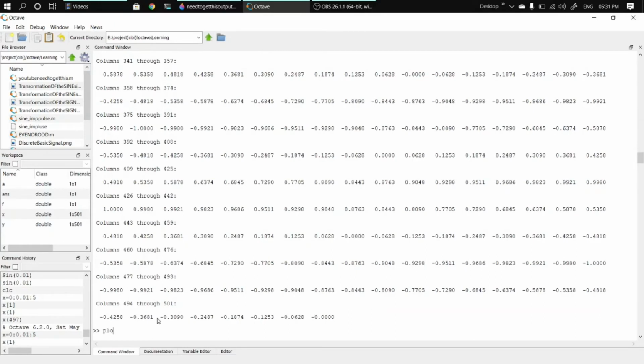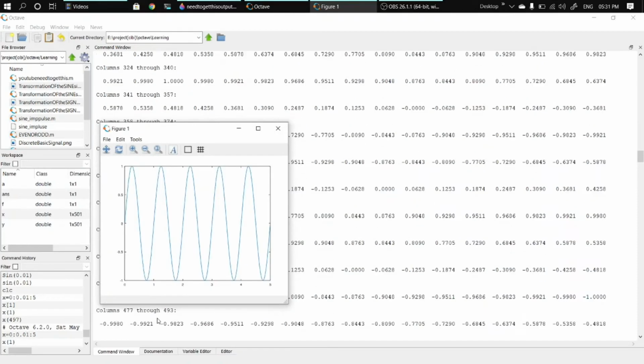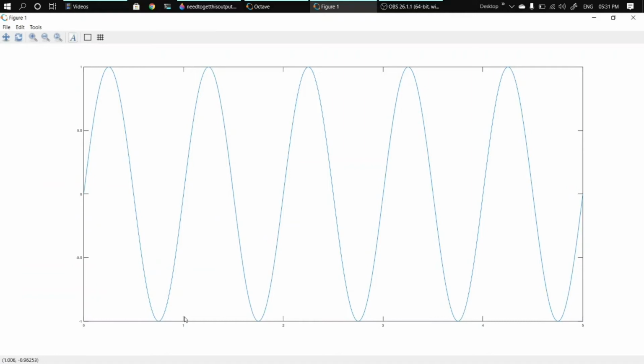Now we try to plot. Now you can see that the graph is proper and it has the frequency 1.